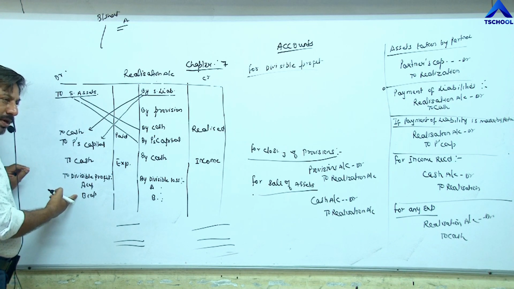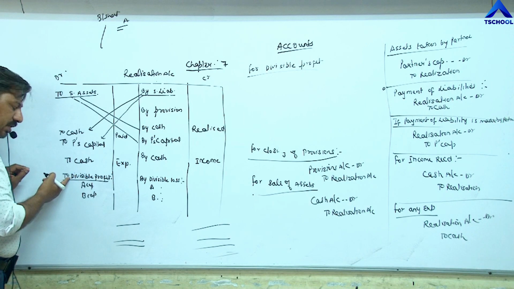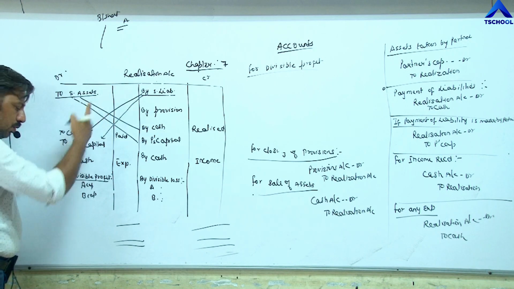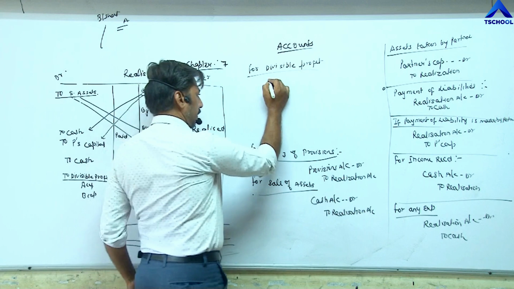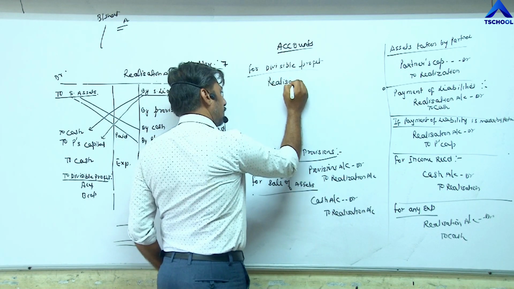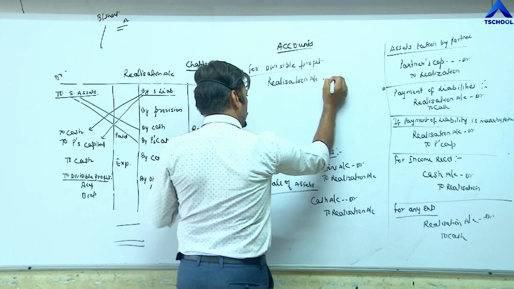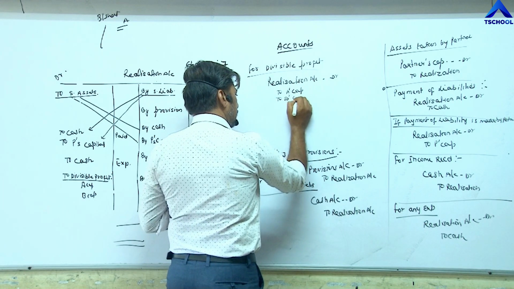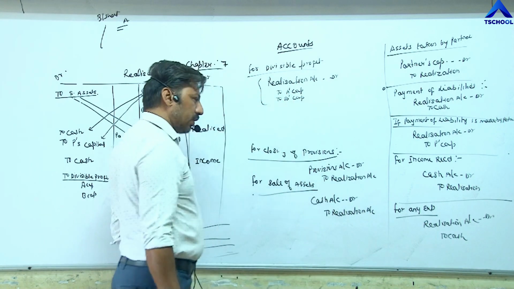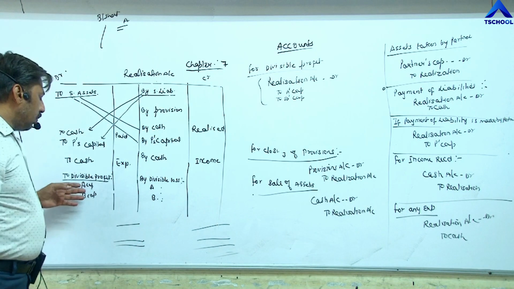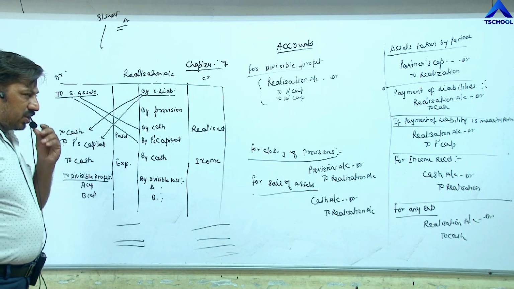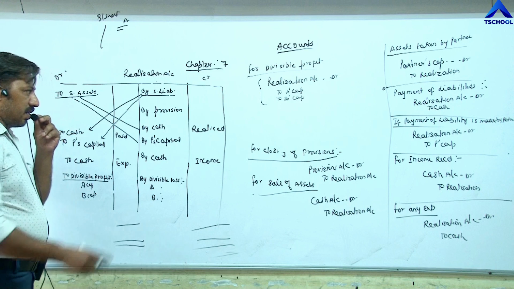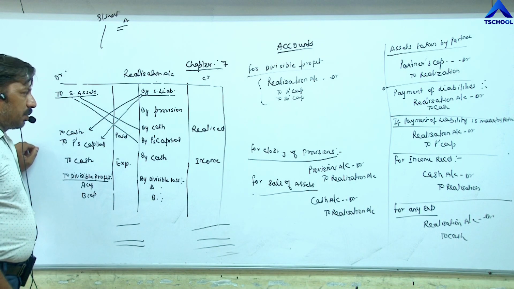Here we have to write the names of partners because this is the heading. Divisible profit is distributed between partners in their profit loss sharing ratio. Whenever any transaction increases the capital of partners, such partners will be credited. That's why realization to A's capital, to B's capital.